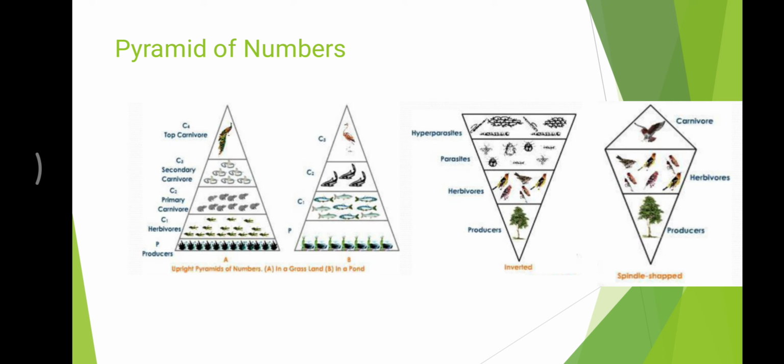The other one is the spindle shaped pyramid of numbers. Here the top carnivores will be lesser in number, and the consumers are more in number when compared to the primary producers. So the pyramid of numbers can be upright, inverted, or spindle shaped depending on the number of producers and the number of consumers.